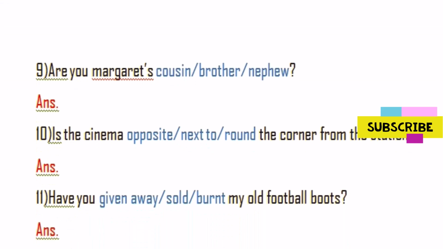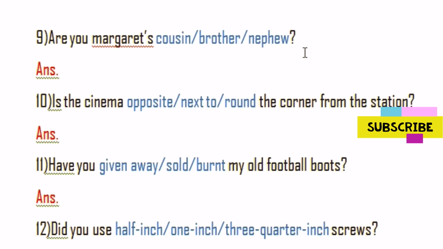Let's talk about another question there. Are you Margaret's cousin, brother, nephew? You know, what is the common thing that you find among these 3 words there? It means brother, cousin, nephew, mother, father. That denotes the relation. Yes, my dear. These kind of words denotes relation. That is why we need to write information question regarding relation there.